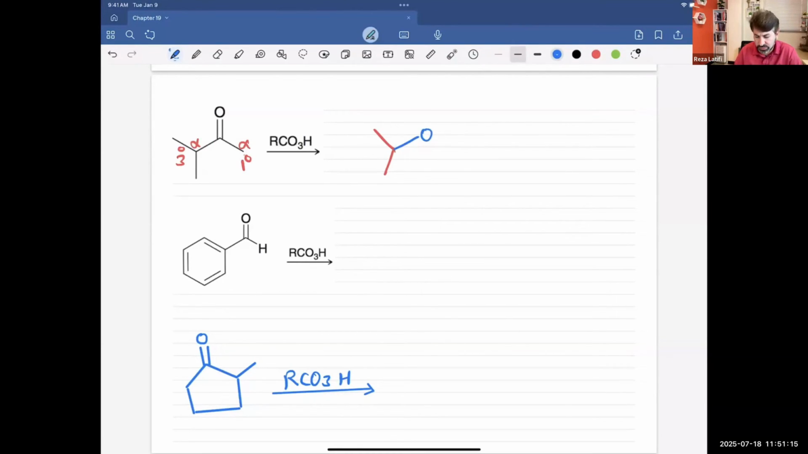And oxygen will be inserted. Then I get the carbonyl, this carbonyl attached to CH3. So that's the molecule that I will get.